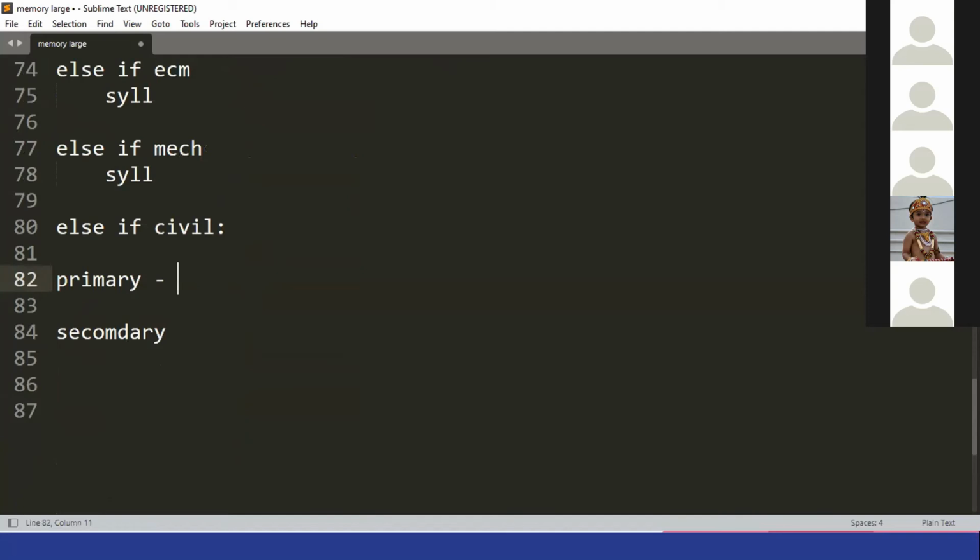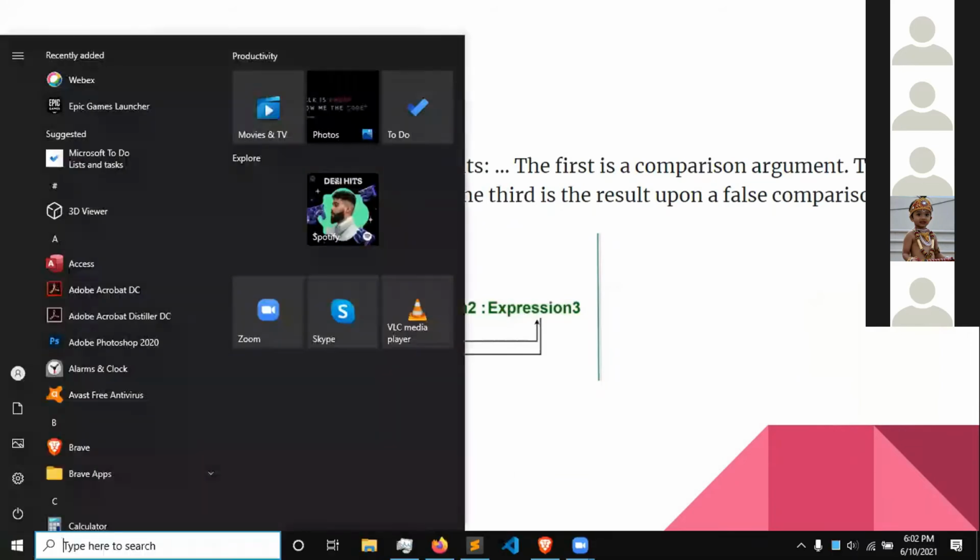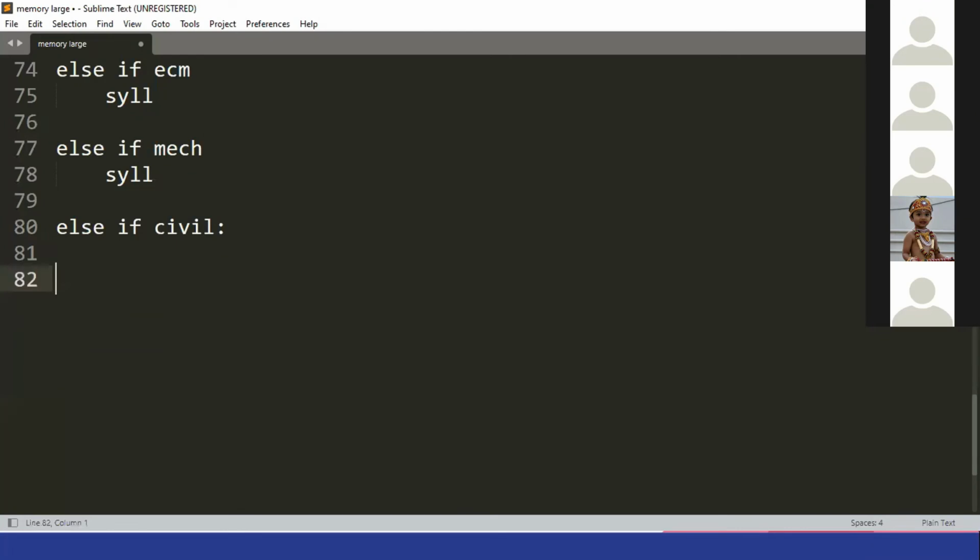Primary sector is like agriculture, secondary sector is like making of machines and all, and tertiary sector is computer sciences and IT sectors. Have you ever heard of all this? Yes. Okay, so similarly we have three types of operators, we have unary, binary, and ternary.